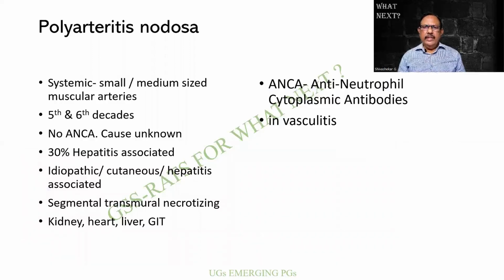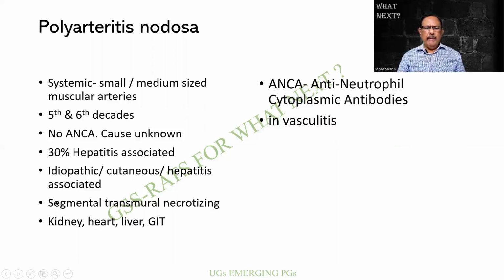The diagnosis in our case is polyarteritis nodosa. So probably nodosa, it comes from this. It is systemic. It affects the small and medium-sized muscular arteries, not capillaries. Common between the 5th and 6th decades. No ANCA. What is this ANCA? Anti-neutrophilic cytoplasmic antibodies. 30% of the cases are supposed to be associated with hepatitis. They say hepatitis B. It can be idiopathic, cutaneous, and hepatitis associated.